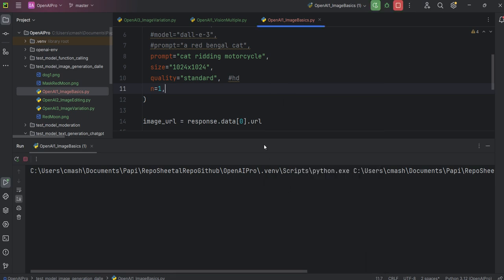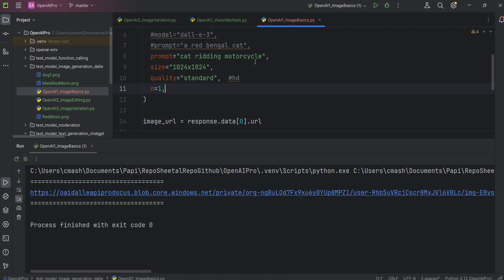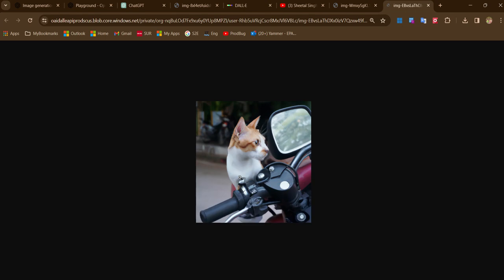Okay, so don't expect that the same image will come. From your side, I will just ask you to run the same query two or three times and see if you get the same image or a different image. My answer is that you will get a different image every time, but you can try it yourself.